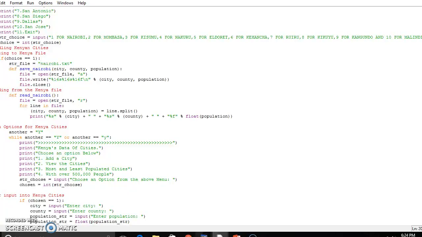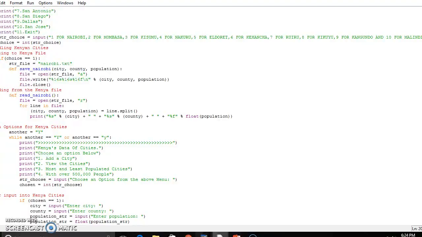And then number four, you should print whether it's over 500 people. The string choice should have an input, so that when you choose an option from the above menu, it gives you the output.